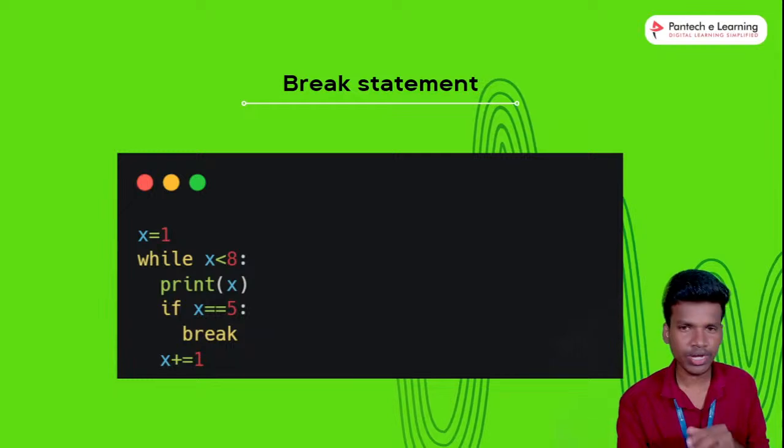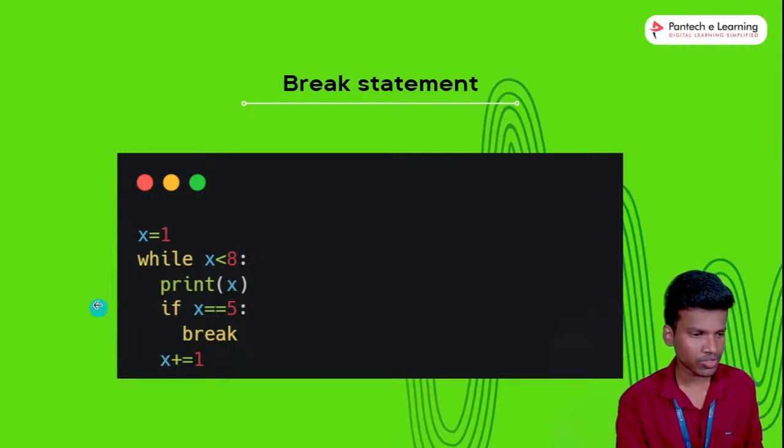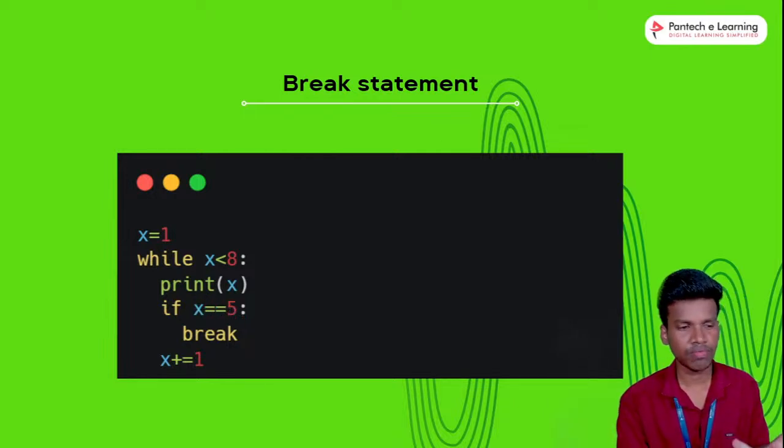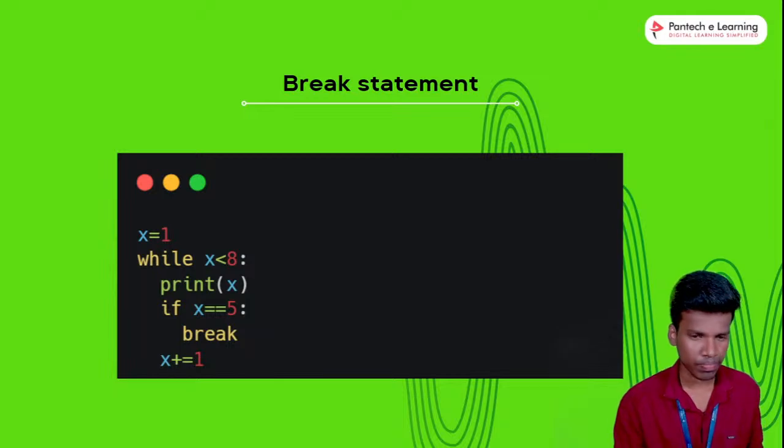And the break statement is also the same as in for loop. This is also the same, starting with 1, and we are using 5. When 5 comes, the break condition will be applied and the loop is stopped.